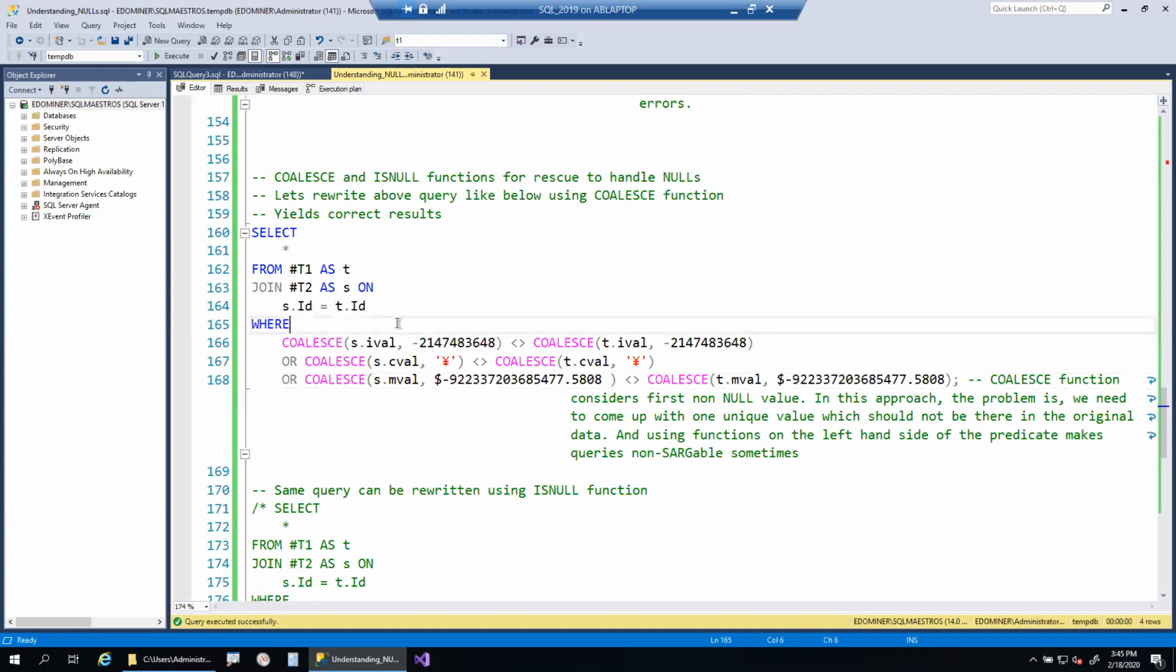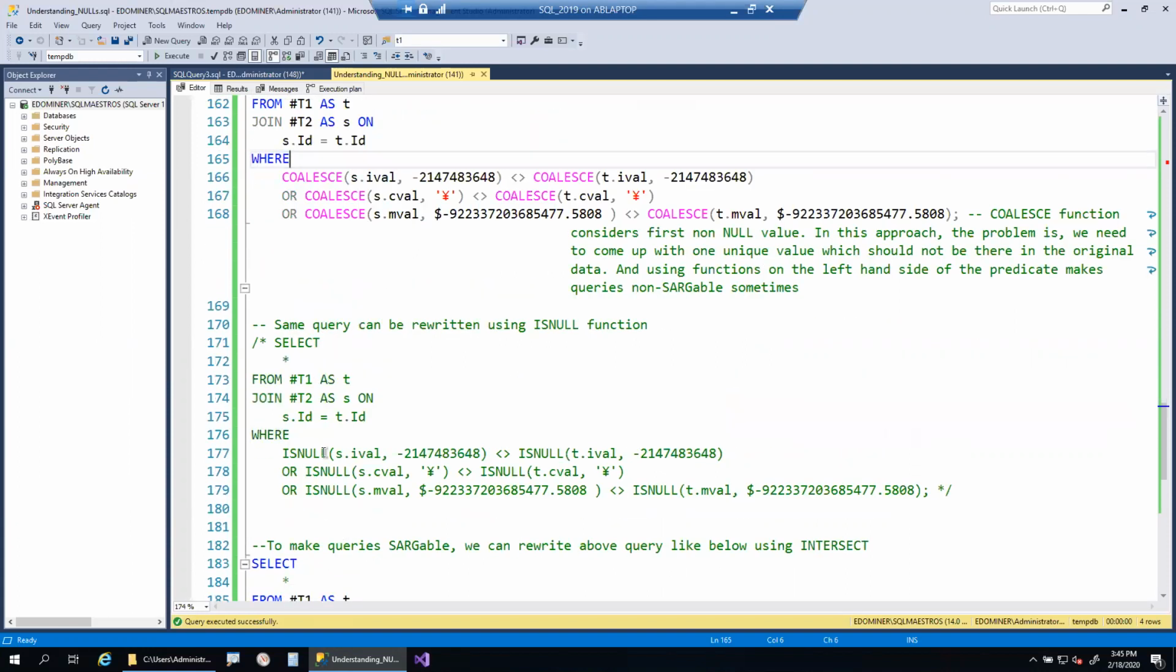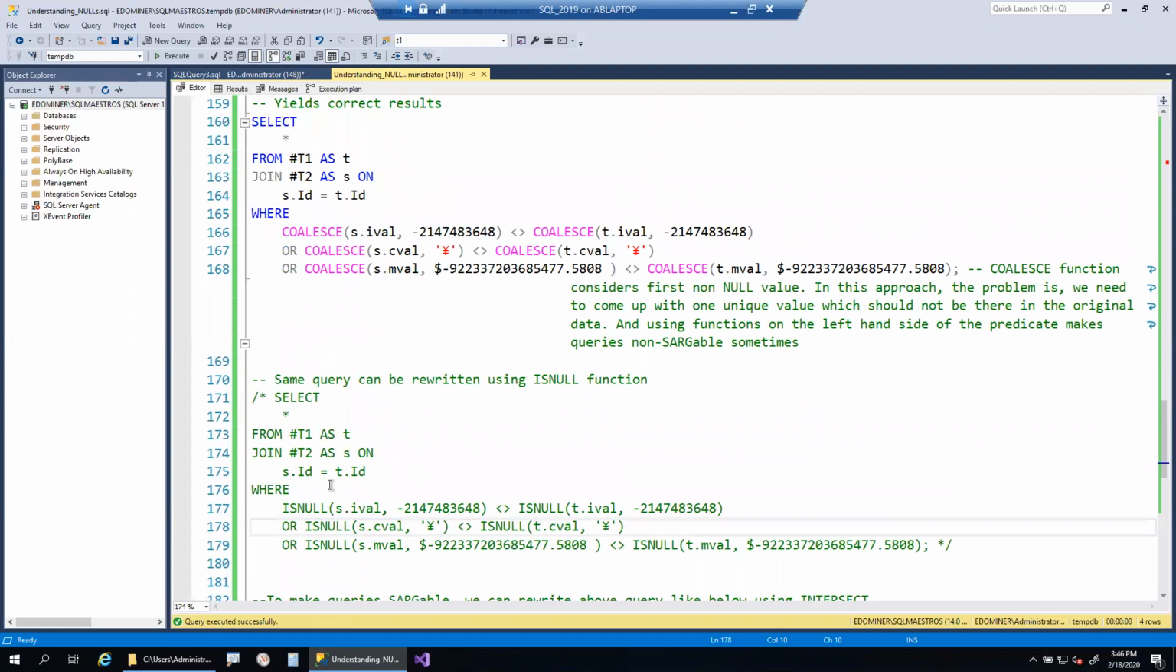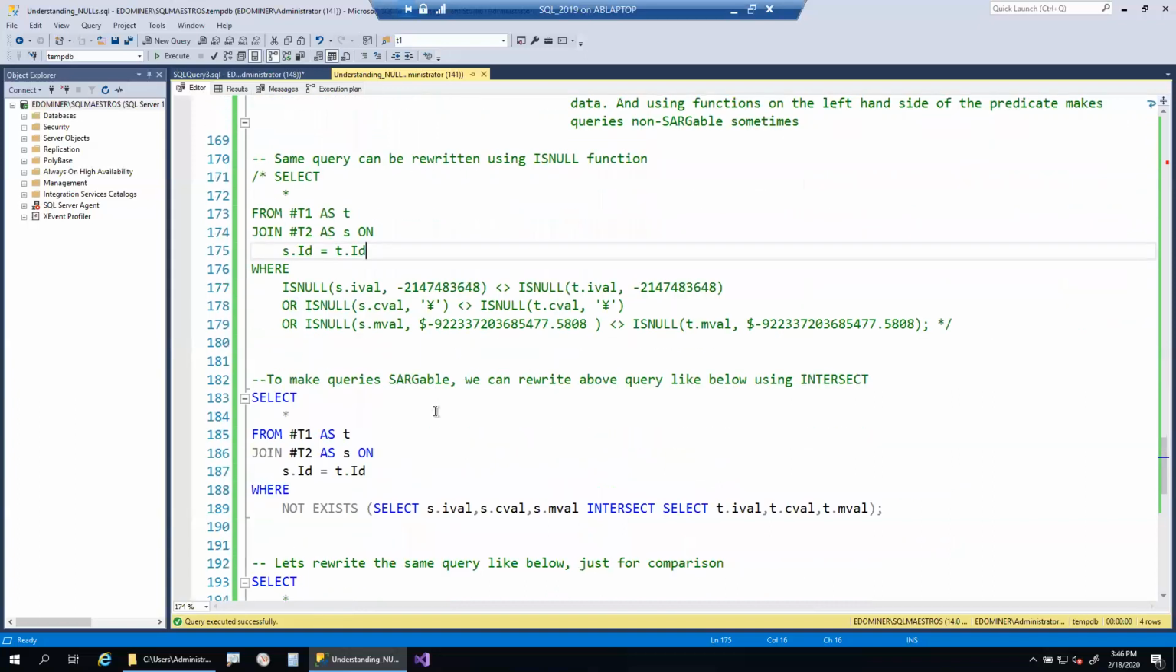It is the same for the ISNULL function also, because you are applying a function on the left hand side of a WHERE predicate. So even this particular query is non-sargable. Even though we made our query very short and neat, we have two challenges. One is that we need to select a unique value for each column like this, and our queries are not sargable. Because of these two reasons, we need some other alternative. Devendra asked for an alternative, so here is a small alternative.